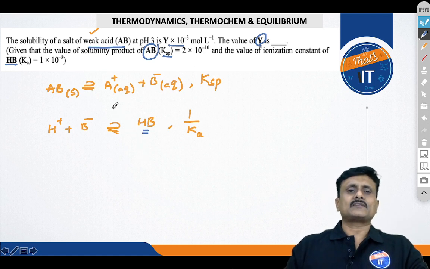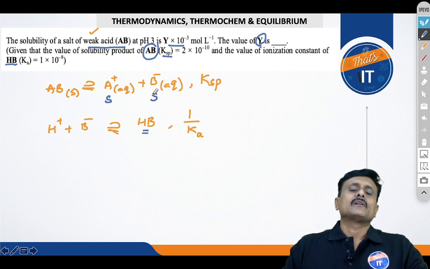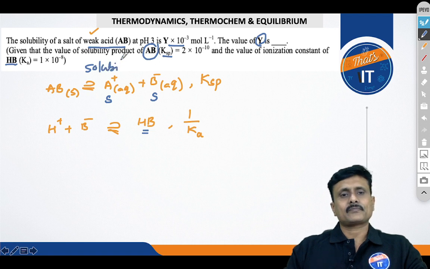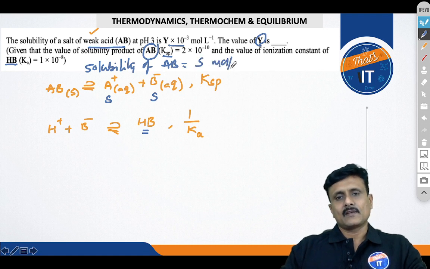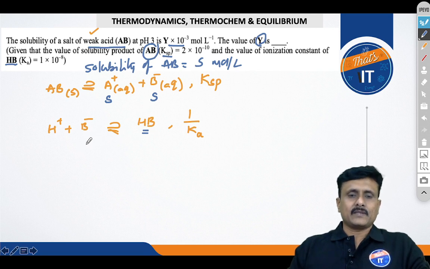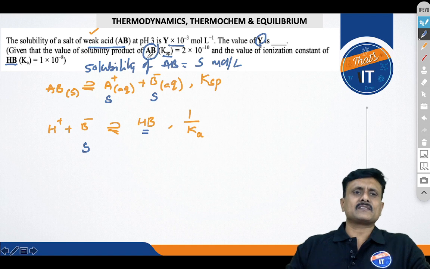Now let's assume the solubility of the salt, I will write it in terms of S. So I have assumed that the solubility of AB is equal to S, somewhat X, mole per liter. Alright. Now you can see this B minus is S moles.